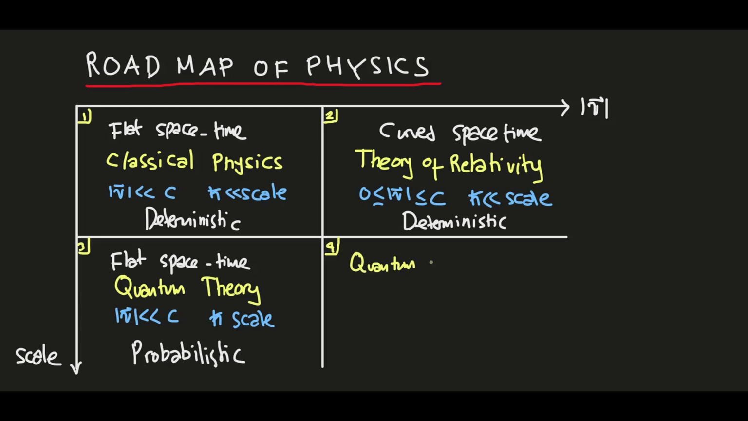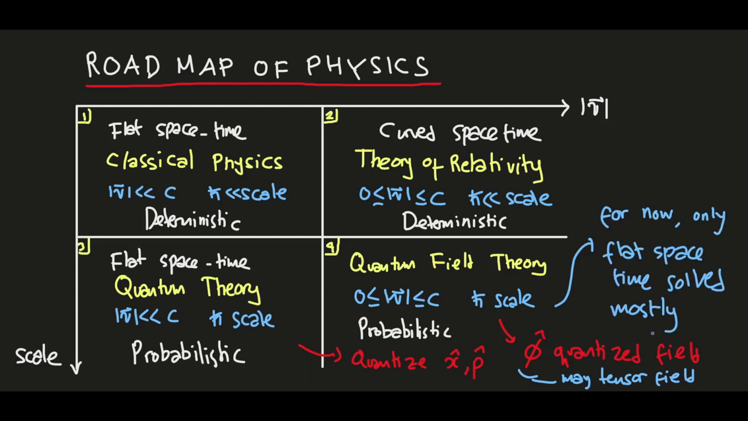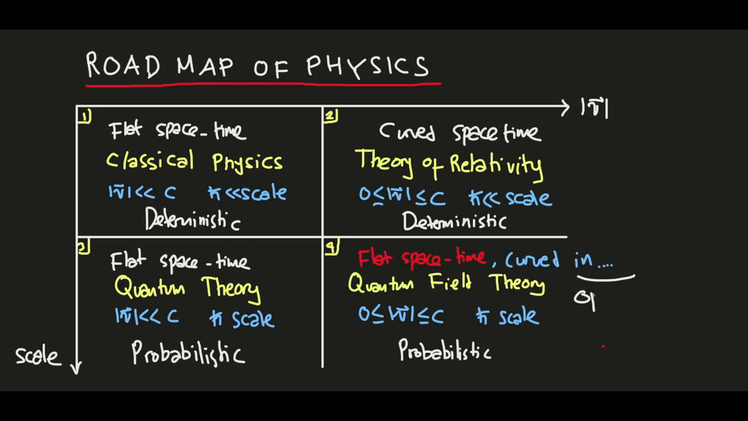Region 4 is quantum field theory, which combines the theory of relativity and works at the h bar scale. In quantum theory, quantization works for x and p, but in quantum field theory, we have the phi operator as a quantized field. That phi may be a tensor field. As in quantum theory, it's probabilistic, and for now it only works in flat space-time. So curved quantum field theory is an open problem.